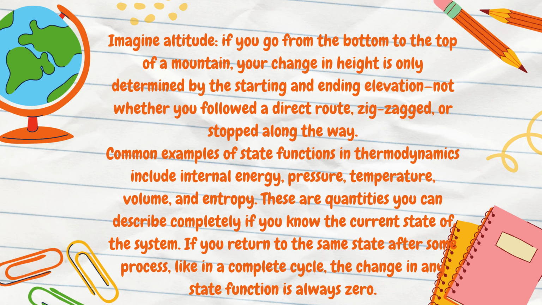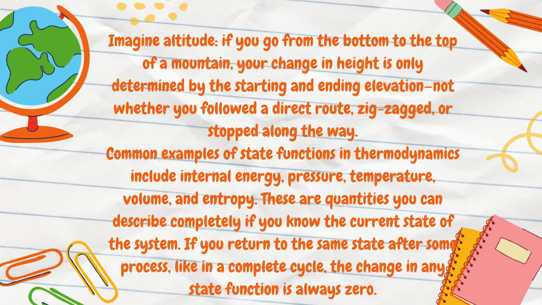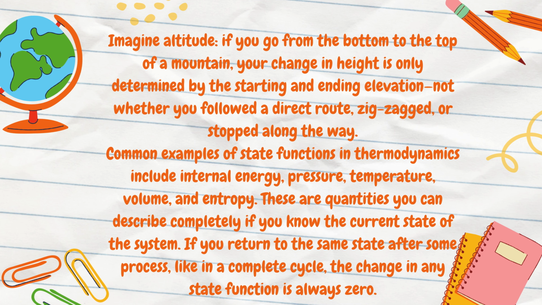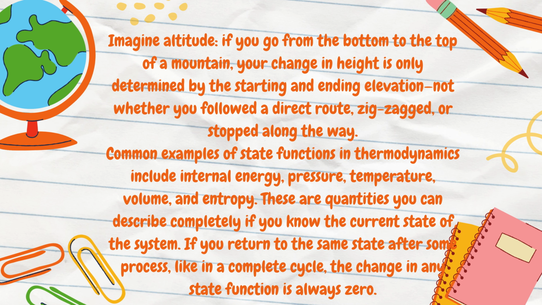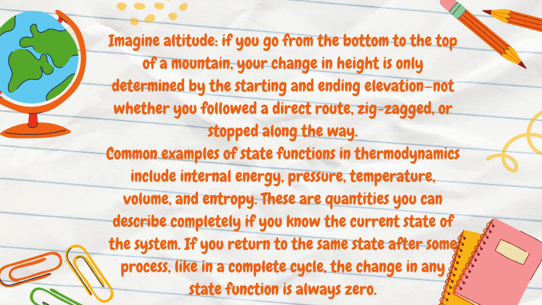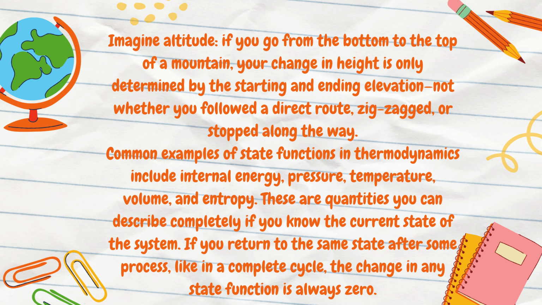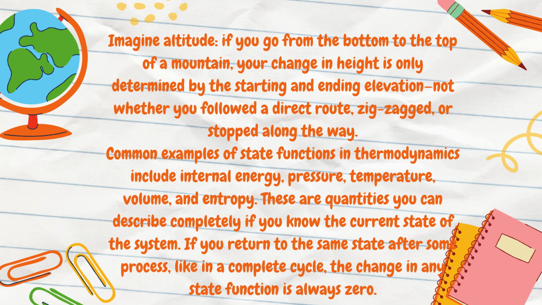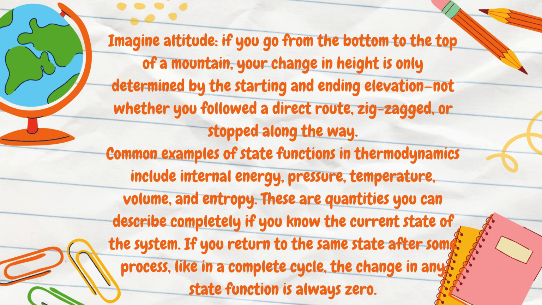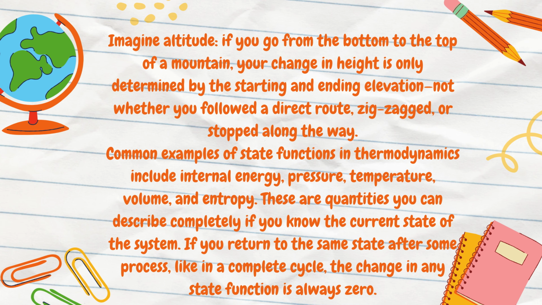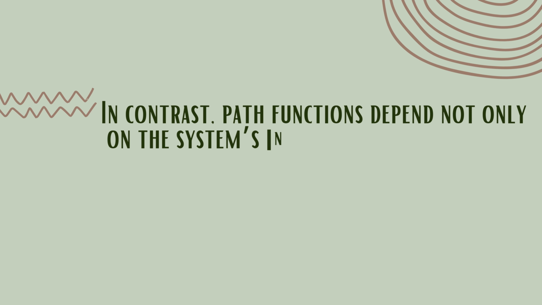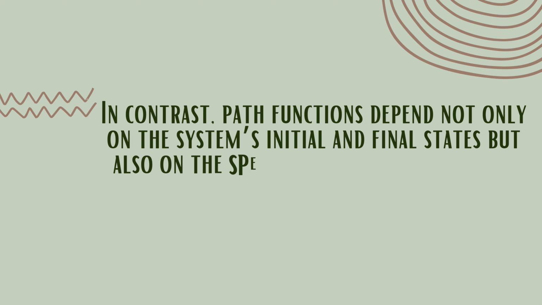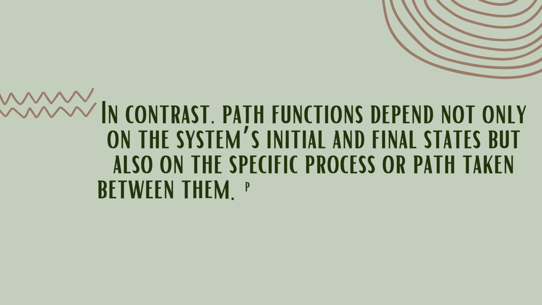Common examples of state functions in thermodynamics include internal energy, pressure, temperature, volume, and entropy. These are quantities you can describe completely if you know the current state of the system. If you return to the same state after some process, like in a complete cycle, the change in any state function is always zero. In contrast, path functions depend not only on the system's initial and final states but also on the specific process or path taken between them.